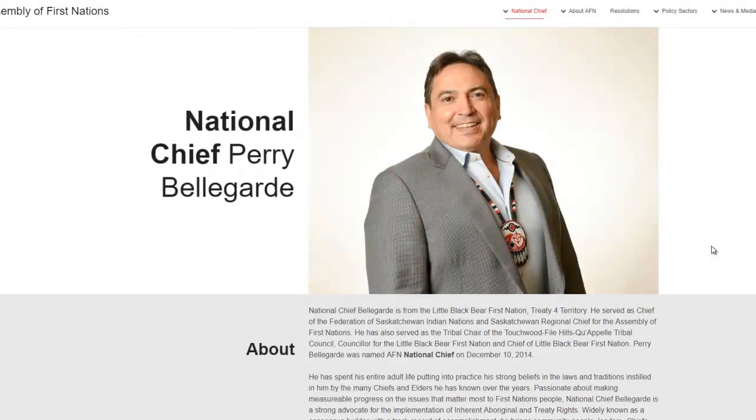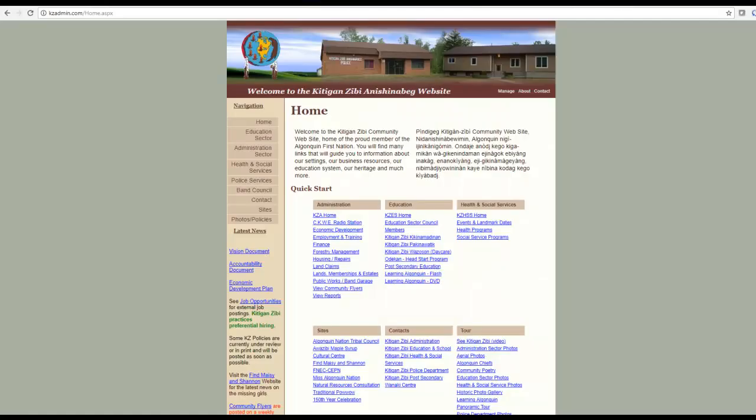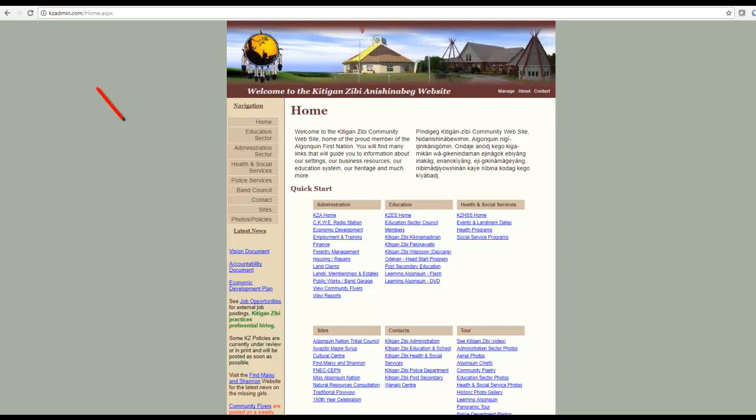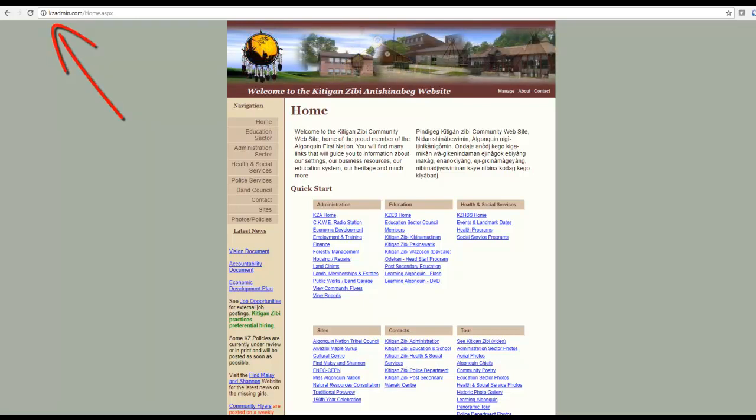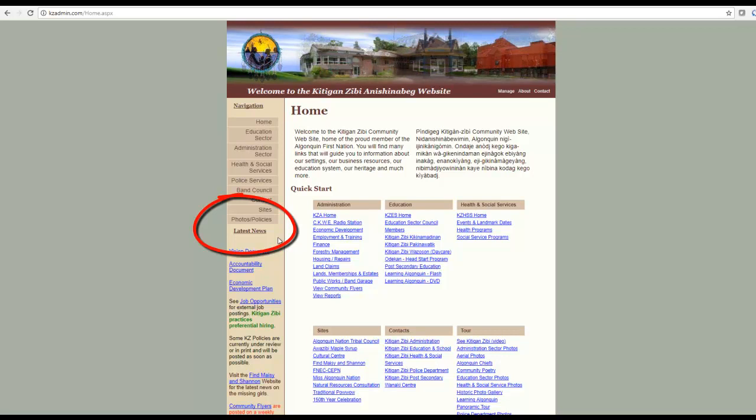Communities also have websites. Carleton University sits on unceded Algonquin territory, and a local Algonquin community is Kitigan-Zibi Anishinaabeg. Kitigan-Zibi Anishinaabeg has a website, kzadmin.com. Links to the latest news are located in the left-hand navigation, including community flyers.